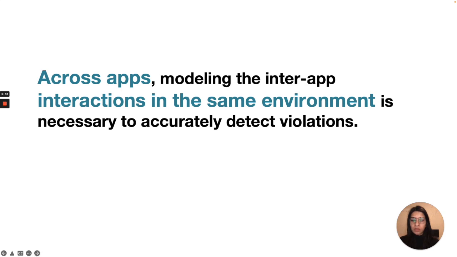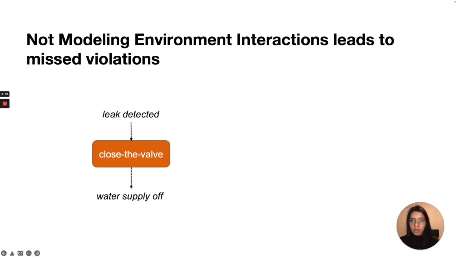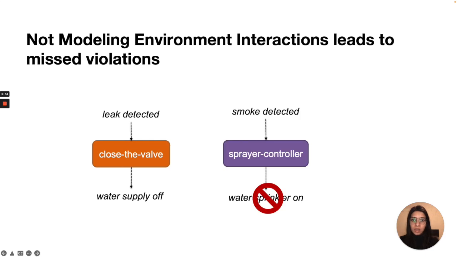So in this paper, we argue that in addition to modeling state, time, and user inputs within an app, we also need to model the inter-app interactions. These interactions can be direct, for example, apps causing conflicting actions on the same device, or indirect. For example, to find this violation which results from an indirect interaction between apps, we need to model the interaction between water supply and water sprinkler.